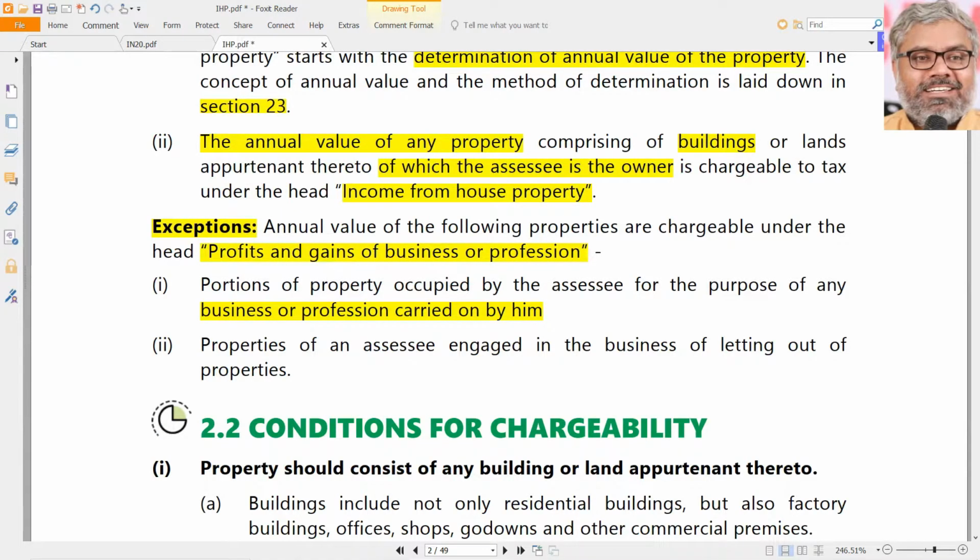But indirectly it is chargeable to tax. How indirectly? Because he is not in a position to claim rent as an expenditure, as a deduction. So his income is automatically increased by that amount. Imagine if the same person has really taken this property on rent from somebody, and if he really pays the rent or incurs the rent, can he claim that rent as deduction? Absolutely yes, because it is an expenditure of business. Definitely it can be claimed as deduction.